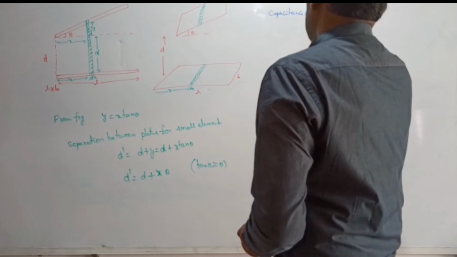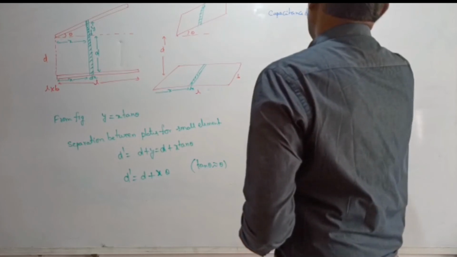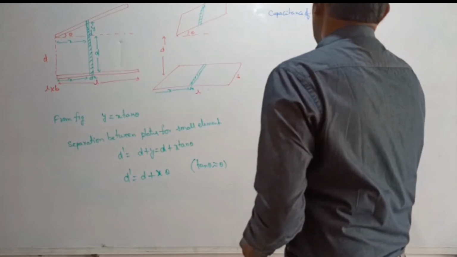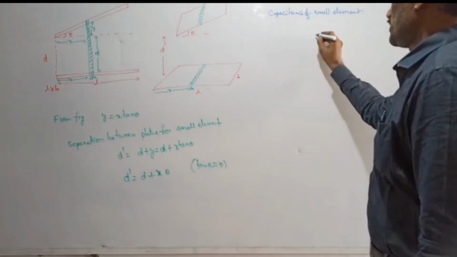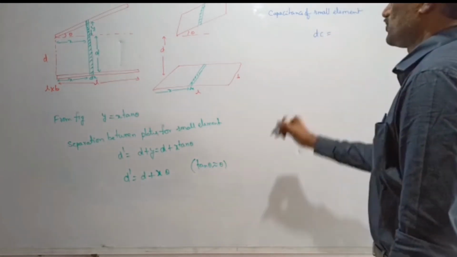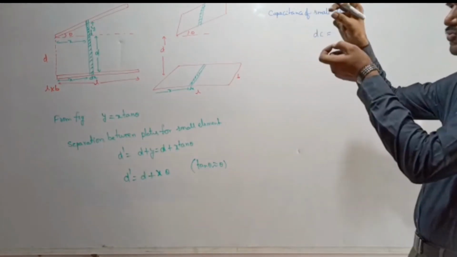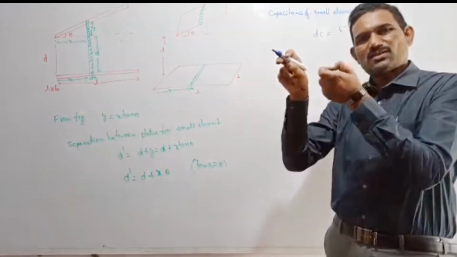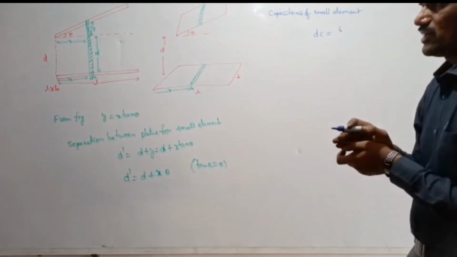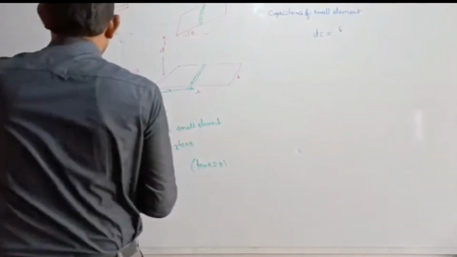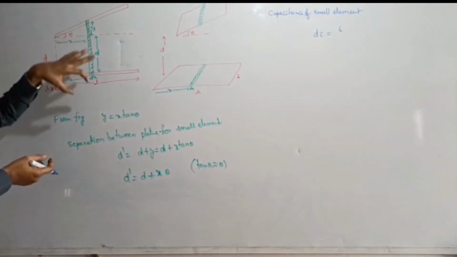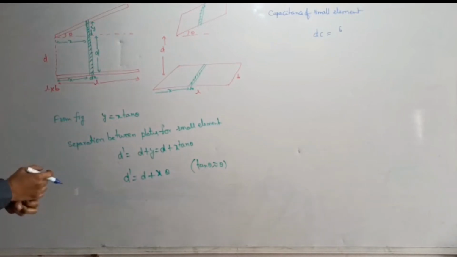So capacitance of small element means dC is equal to epsilon naught A by d. Now those two elements that we are taking, you can treat them as parallel plates only, right? Here we are taking this small element, and here we are taking this another small element, that you can write it as a parallel plate only. Now that's the area we need to write here. So area means, remember that this is the area here.